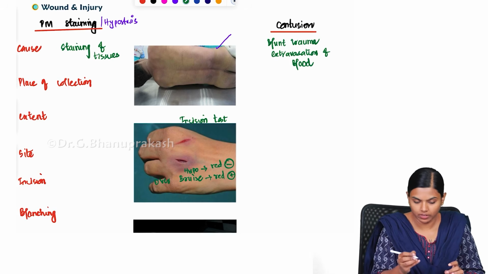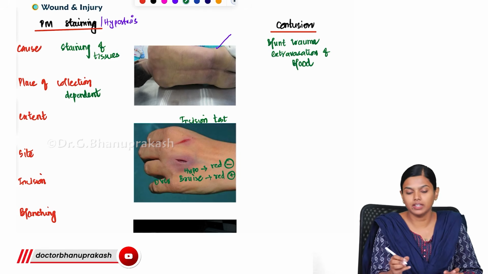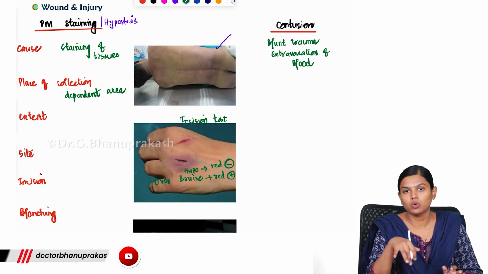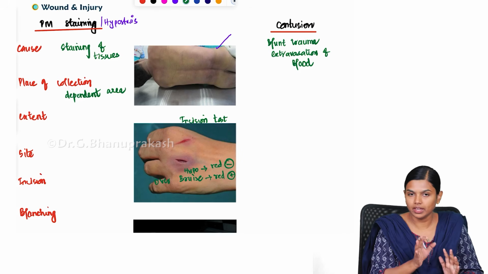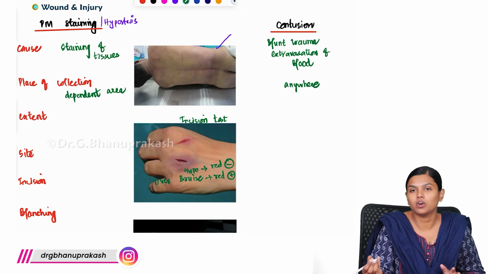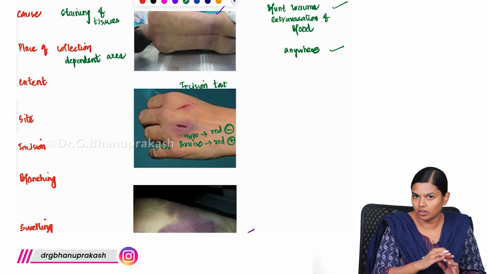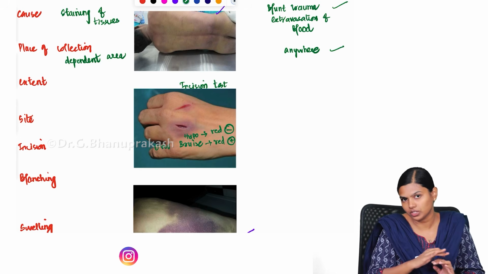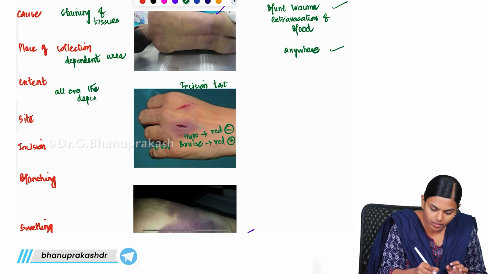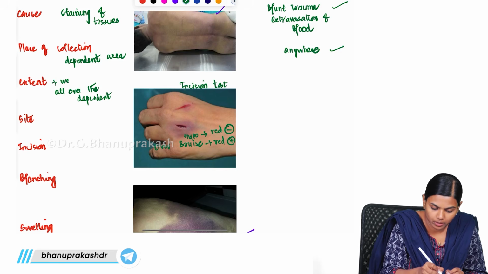Next, what is the place of collection? Hypostasis is mostly seen in the dependent area. If the body is supine, it is over the back; if lying, over the sole, palm, leg and arm. But a contusion can occur anywhere; anywhere in the body you can identify a contusion. And what is the extent? For hypostasis there is no limit: wherever the position is, all over the back, all over the dependent part, it is well established.